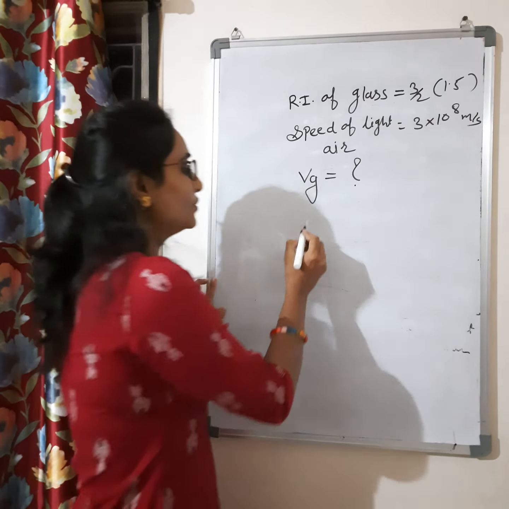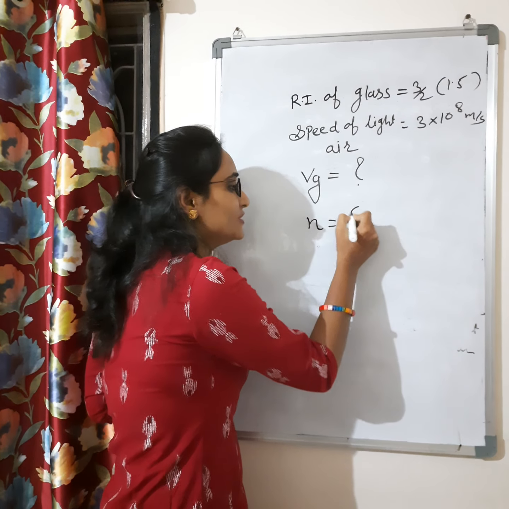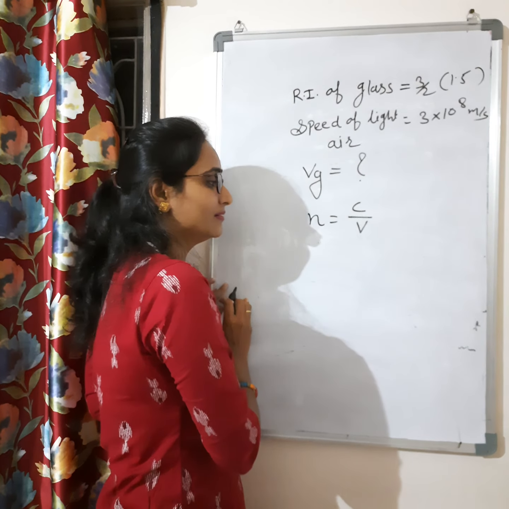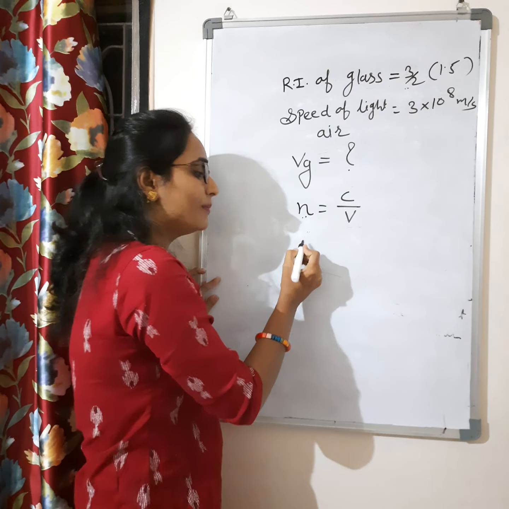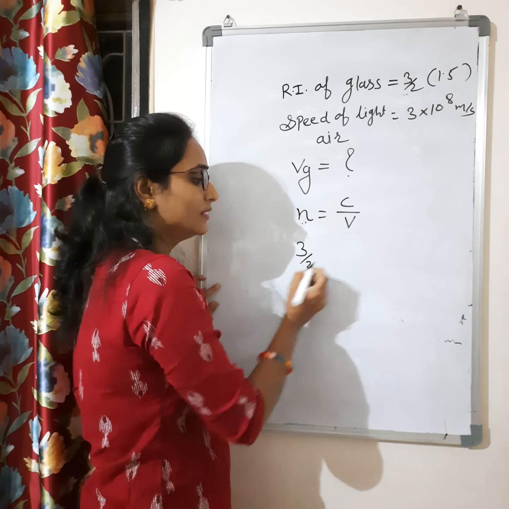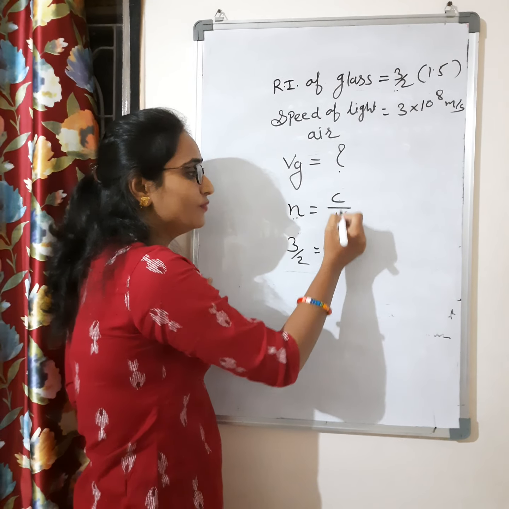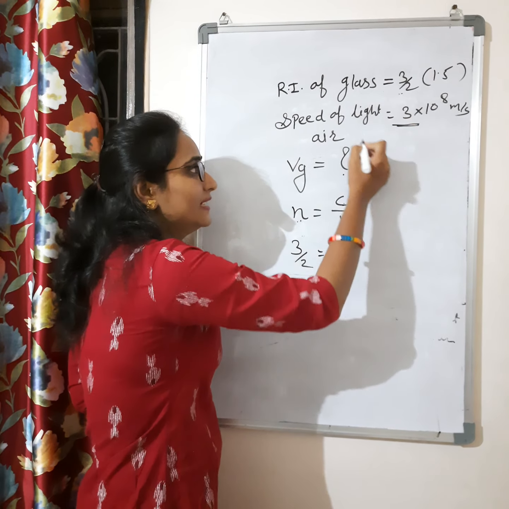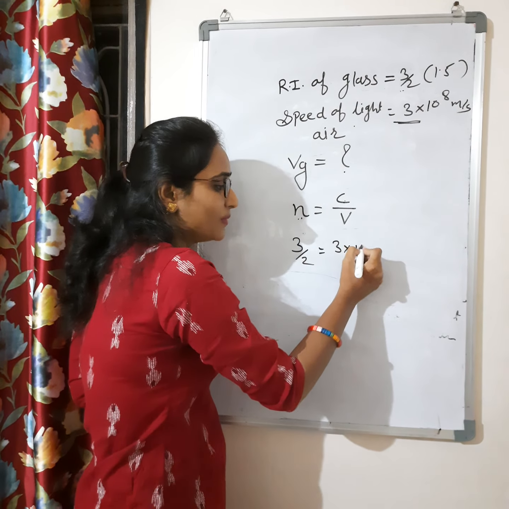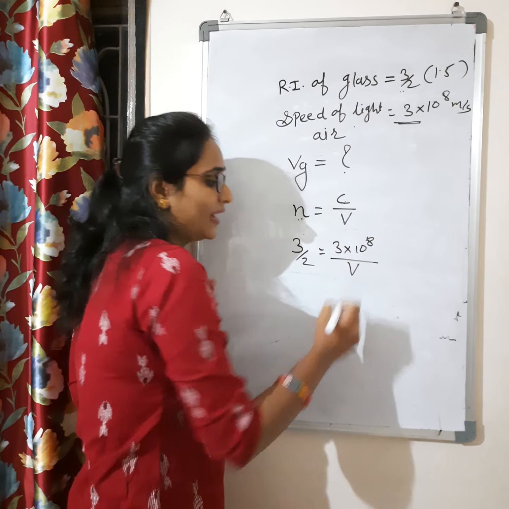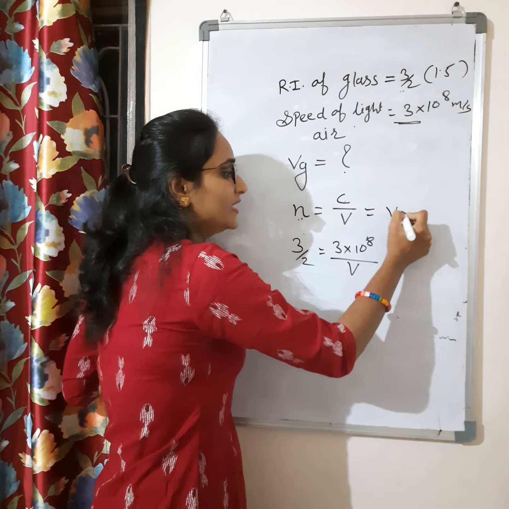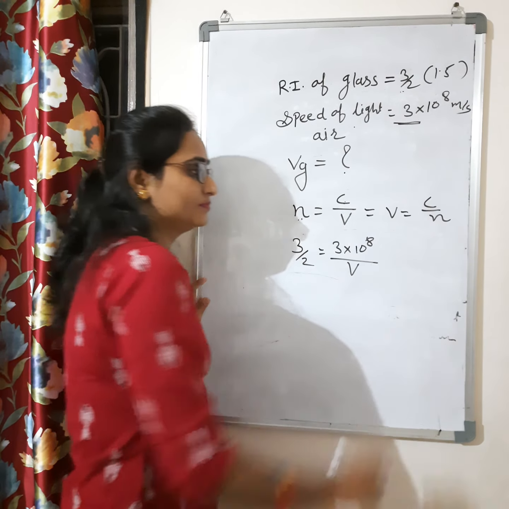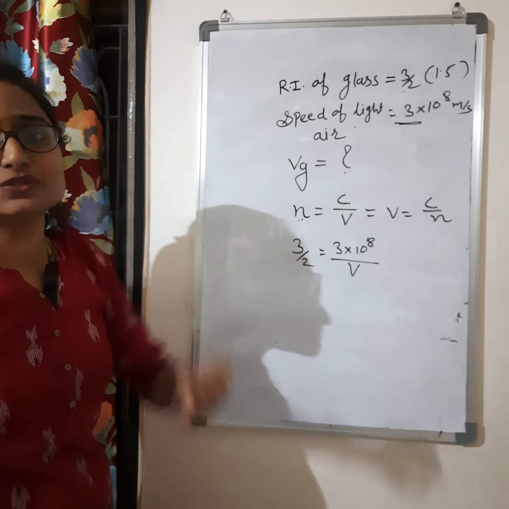This numerical, if we have to do it, how can you? You know the formula: N is equals to C by V. N is given, the refractive index of glass is given. How much is it? 3 by 2. And the speed of light in air you know, 3 into 10 raised to power 8. V you have to calculate. You can simply do V is equals to C by N.